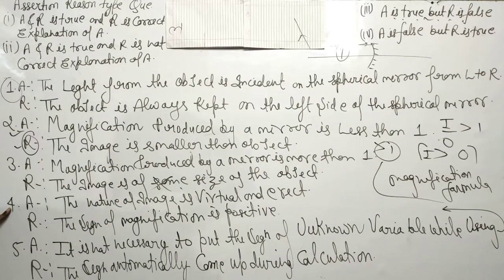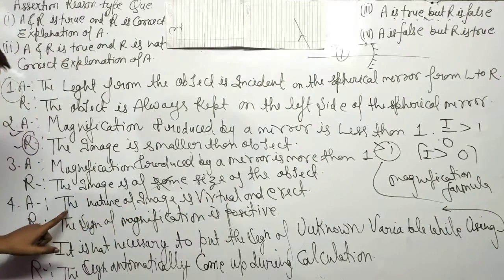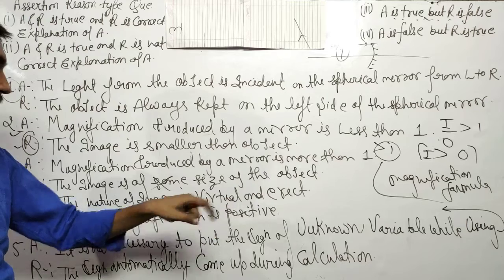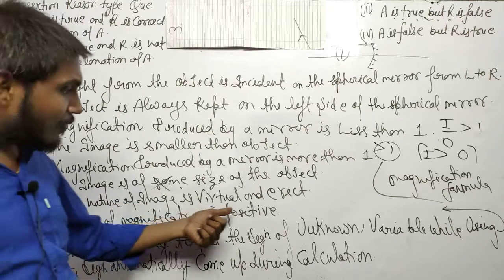Now see the fourth question. The nature of image is virtual and erect. Actually, I am seeing that the fourth question is given wrong. The nature of image is virtual and erect.